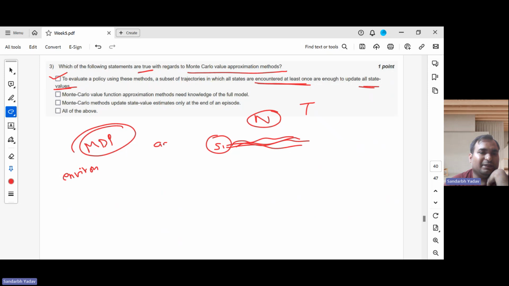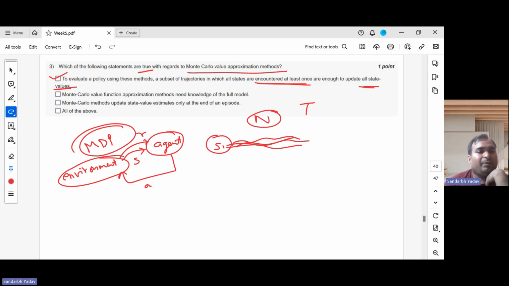In RL, we have an agent, which can be anything like a robot or a human or even an algorithm, and we have an environment. The agent interacts with this environment. It takes an action on the environment, and the environment comes up with the next state and the reward. This environment itself is modeled using an MDP.